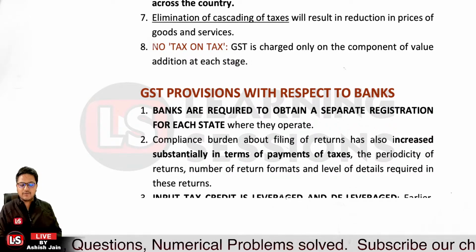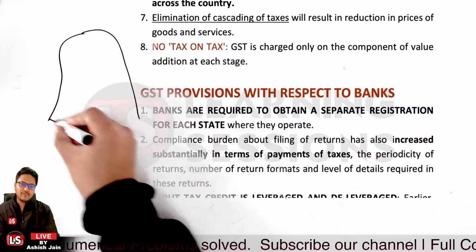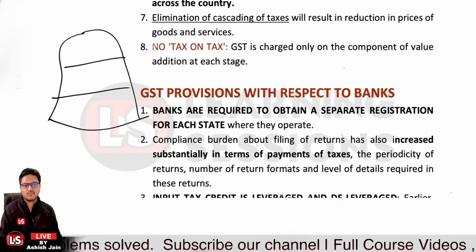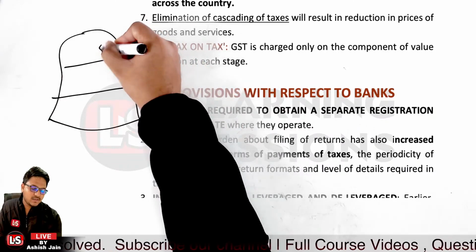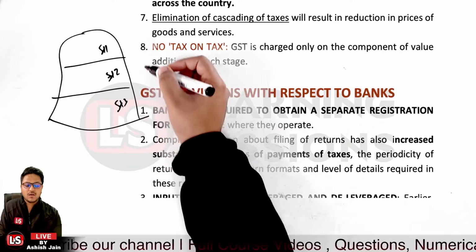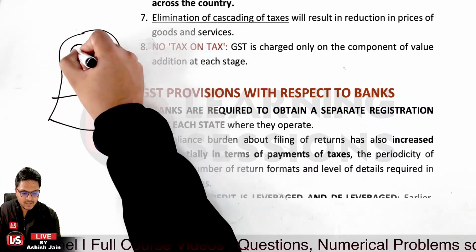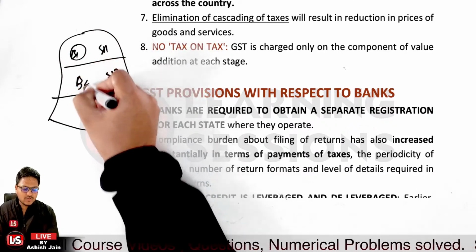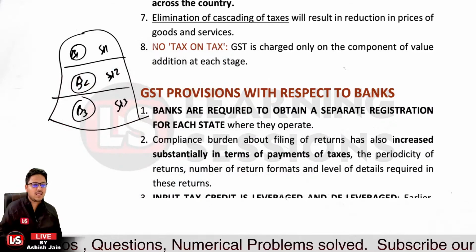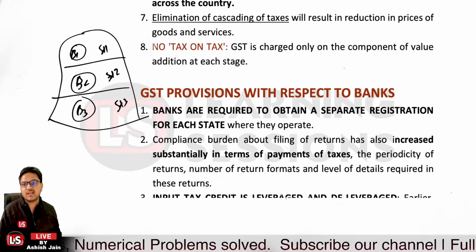Now if the bank is having multiple branches in different territories or different states, let's say we are considering 3 different states: state 1, ST1, ST2, ST3. Let's take the case that the bank is having B1 branch in the first state, B2 branch in the second, and B3 branch in state 3. Now in this particular case, banks are to obtain a separate registration for each state.